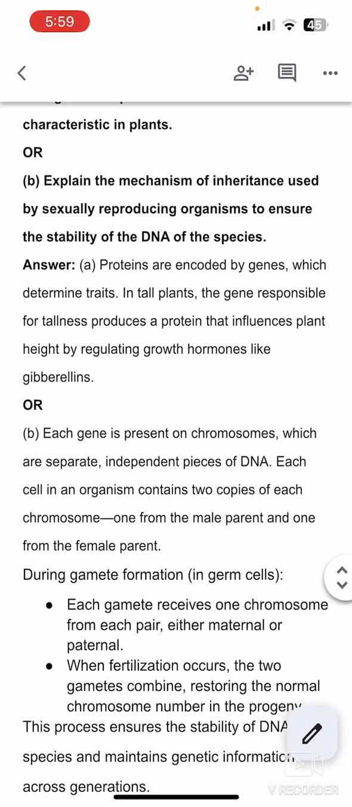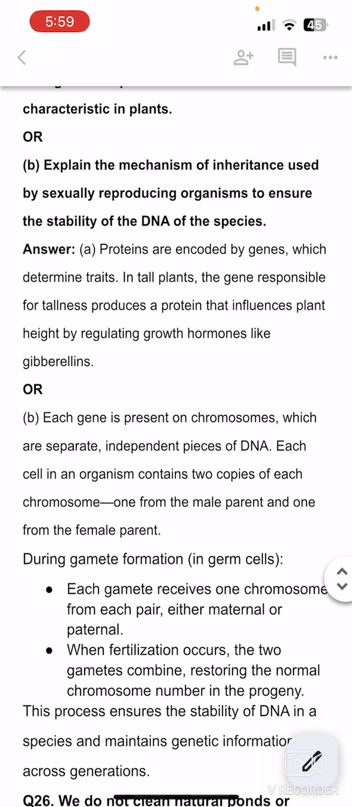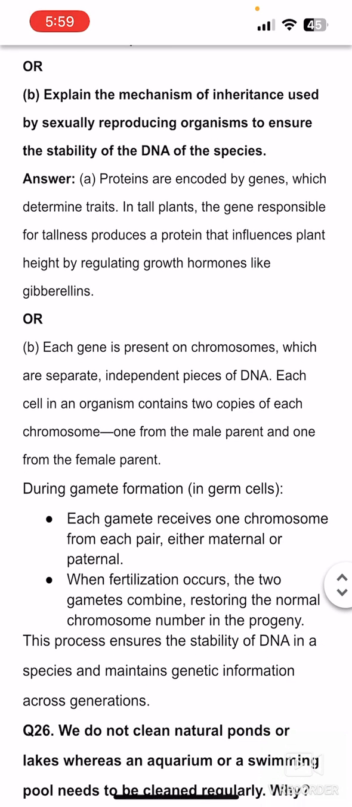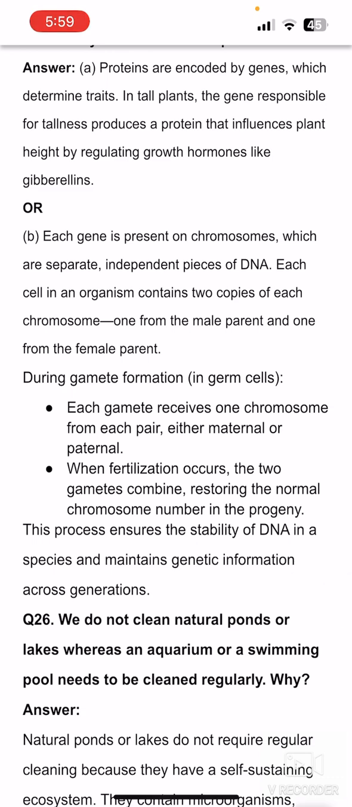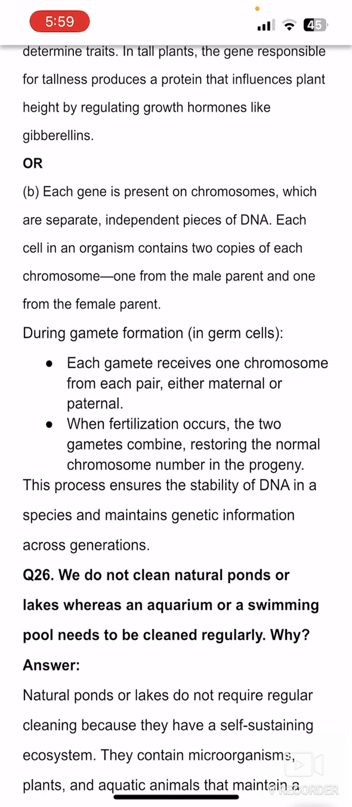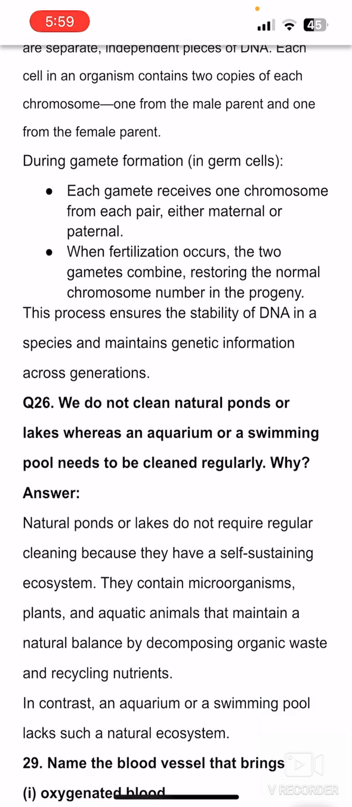Part B: explain the mechanism of inheritance used by sexually reproducing organisms to ensure the stability of DNA of the species. So each gene is present on a chromosome, which is a separate independent piece of DNA. Each cell in an organism has 2 copies of each chromosome, one from the male parent and one from the female parent. During gamete formation, the chromosome number becomes half and it becomes haploid. When fertilization occurs, 2 gametes combine and 50% DNA is from the mother, 50% is from the father. This process ensures the stability of DNA in a species and maintains the genetic information across the generations.